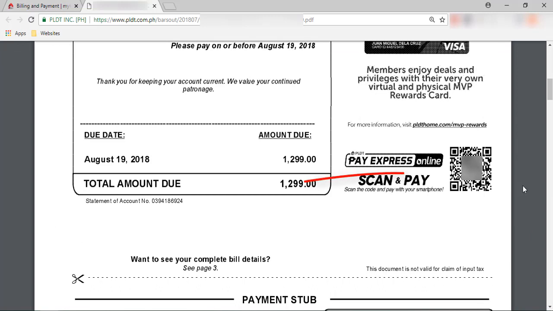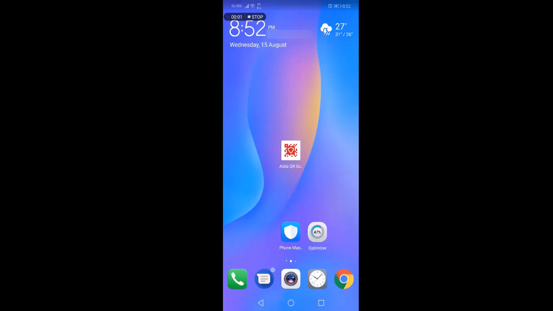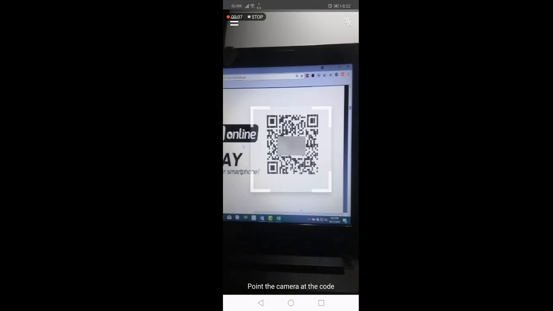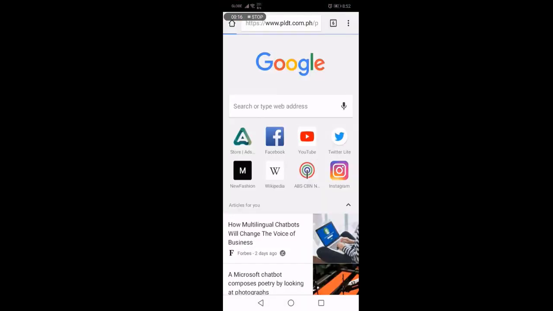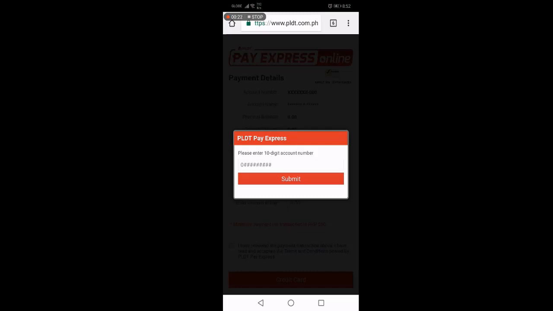Going back sa bill natin, ito na yung QR code na kailangan nating i-scan. And using my phone, open natin tong Avira QR code and scan this. And then after ma-scan, it will redirect us to a link or to another page. Click this open button. And then enter the 10-digit PLDT account number and then click submit.